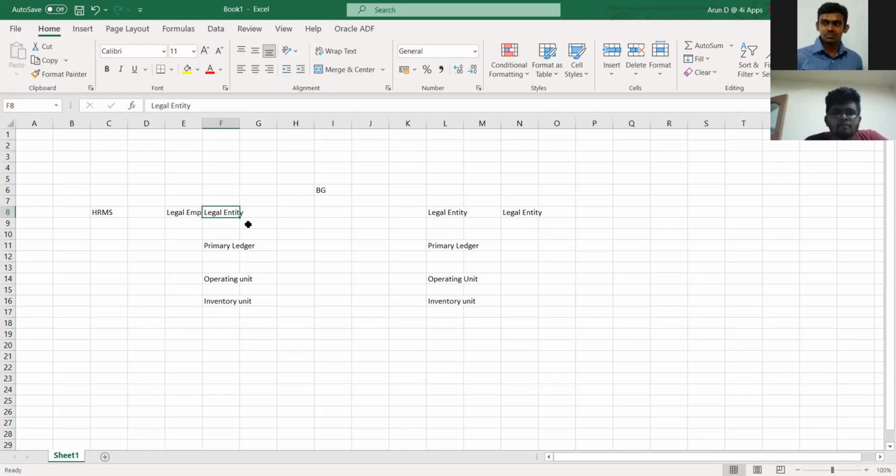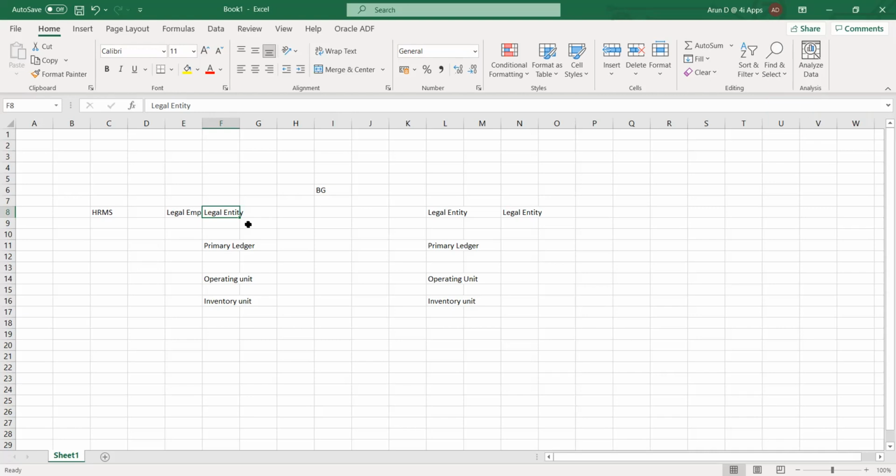So I will register in, let's say, Chennai or Mumbai. This will become my headquarters or my legal address. This legal address we are calling a legal entity. From this particular office, I'll be submitting my accounts and everything. That is the reason we call this a legal entity.